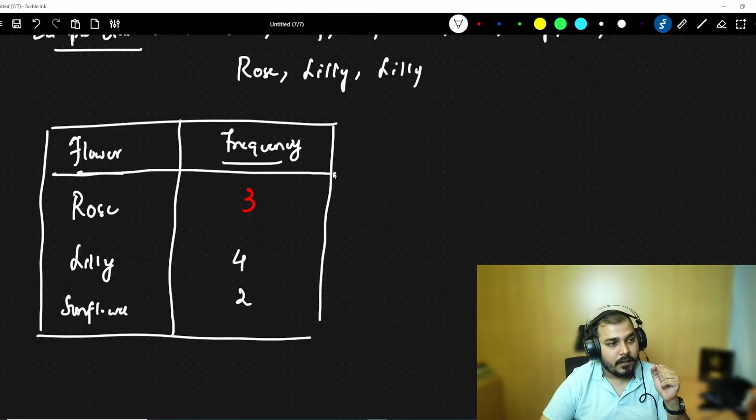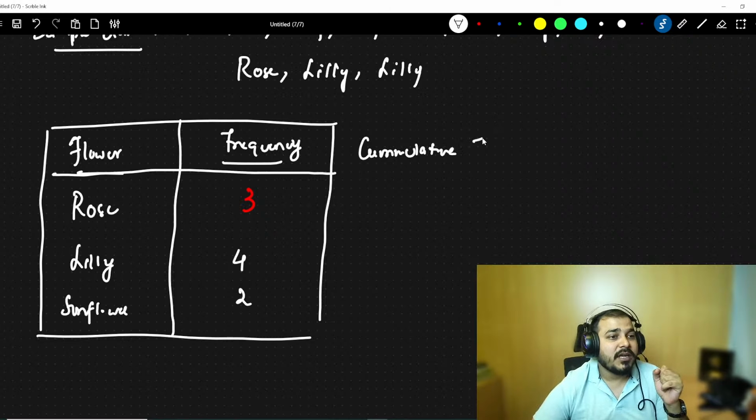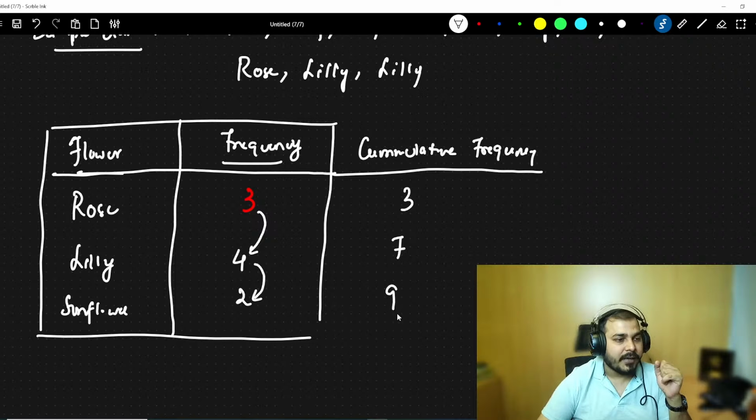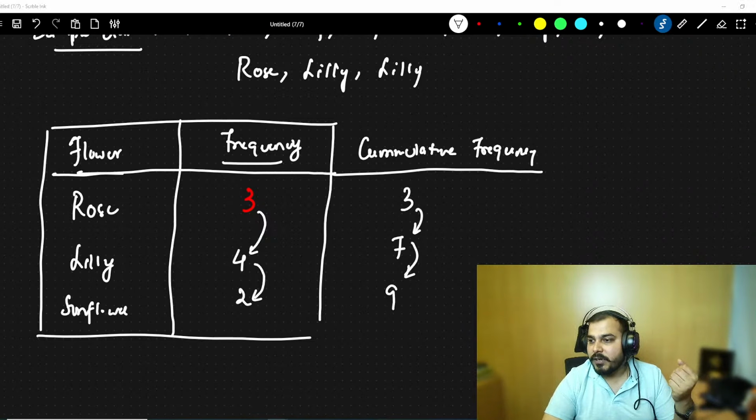Now, one more topic. You know that it is a frequency distribution, but there is something called cumulative frequency. What exactly is cumulative frequency? Initially I have rose, 3 flowers. Then I am going to add this to this, so it will be 7. Then I add this to this, it will be 9. At the end of the day, when we go till the last category, we will be able to find out the total number of flowers present. This is the cumulative frequency. The frequency is getting added and finally you will see the cumulative frequency over here.